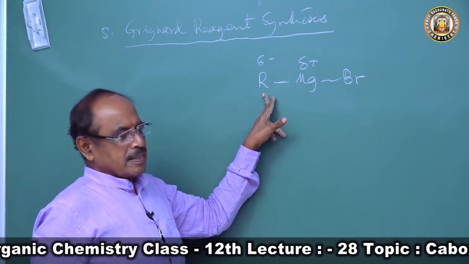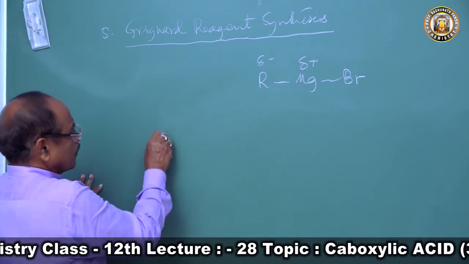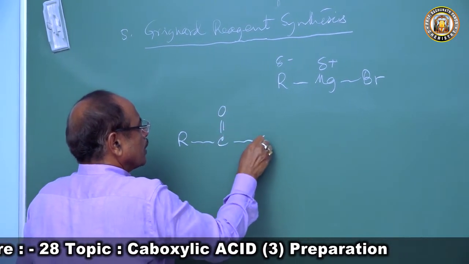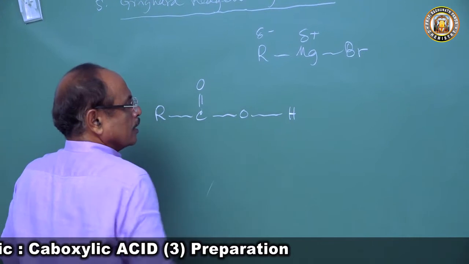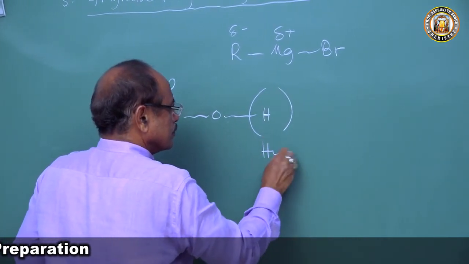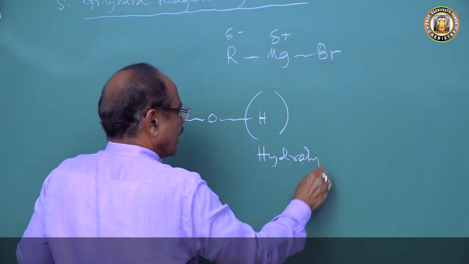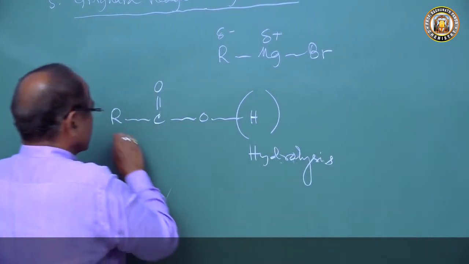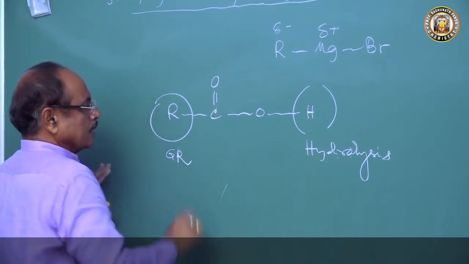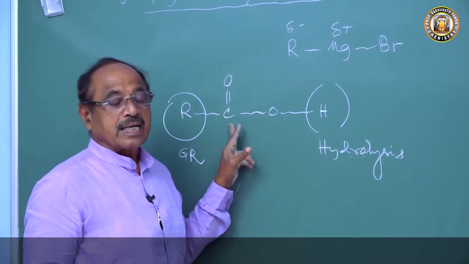So what is carboxylic acid? Carboxylic acid is RCOOH. The H we will get from hydrolysis, and this R will be given by Grignard reagent. Then what should be the starting material? Carbon dioxide.